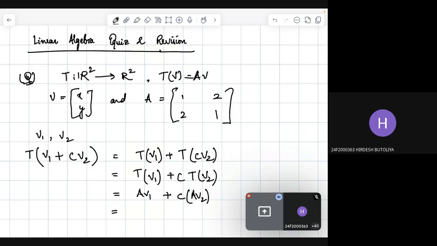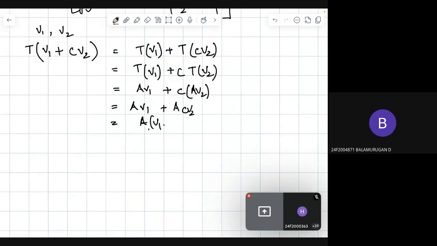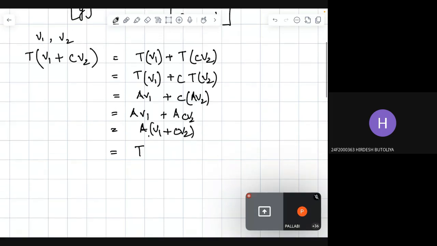So we have AV1 + cAV2. So we broke down T(V1 + cV2) and got this as T(V1) + cT(V2), and hence this is a linear transformation.